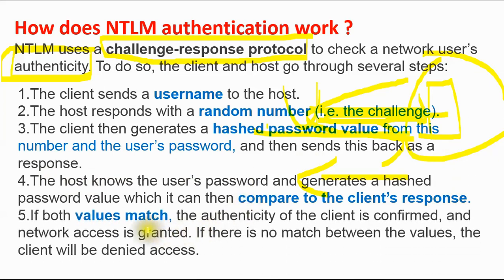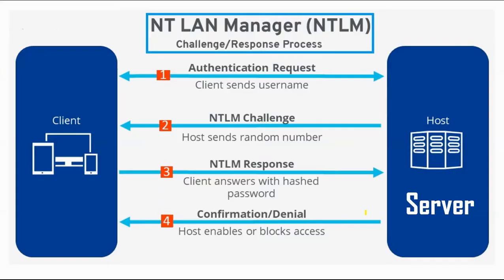So here it will check what came from the client end and what it has in its database. If both values match, the authenticity of the client is confirmed and network access is granted. If there is no match between the values, the client will be denied access. So this is the procedure. Let me tell you here once again with this graphic.